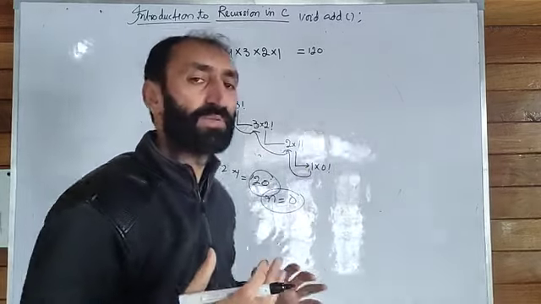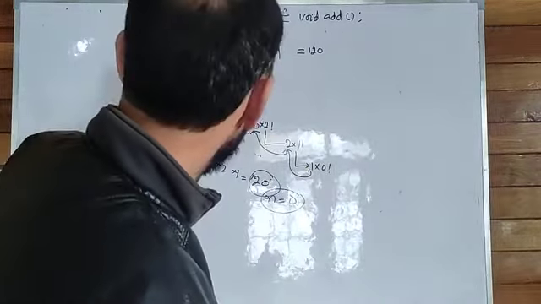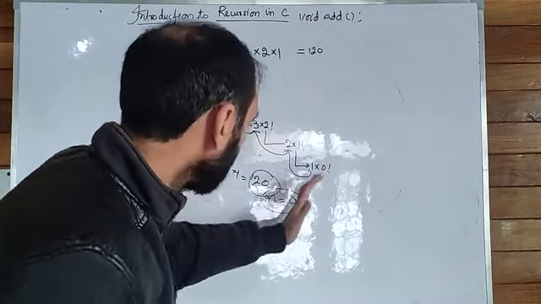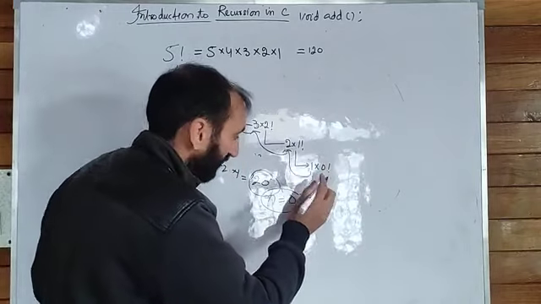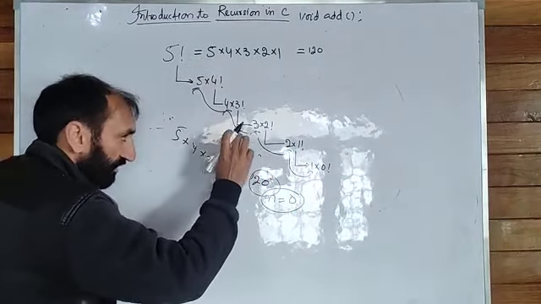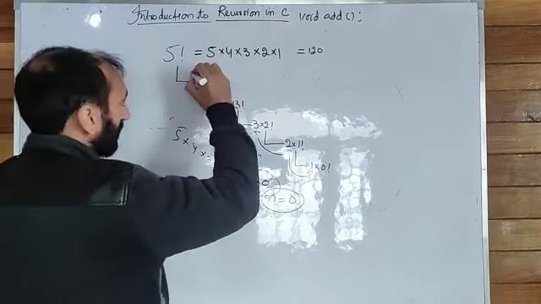What happens in recursive functions? The function first goes forwards, and after meeting the termination condition, the control goes backwards. The calculation happens backward like that.